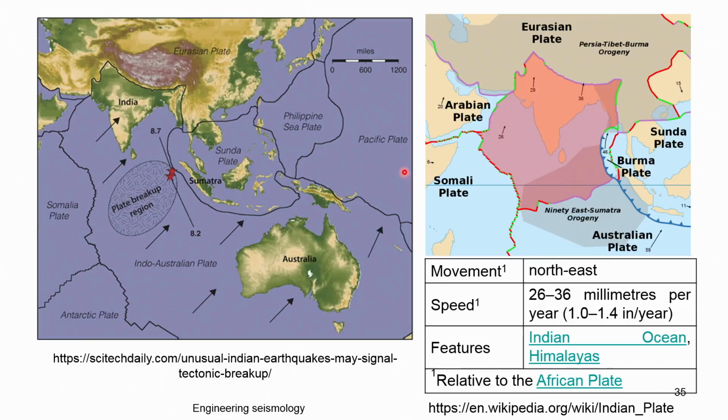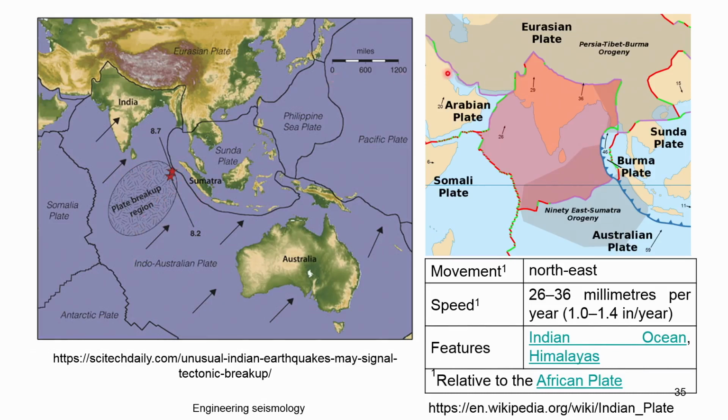You can see the plate tectonics again in detail here. This is the Indian plate, and the arrow indicates how much it is moving in this direction. Here you can also see the topography: the mountains in this region, and the plains where a lot of agriculture takes place. This is the portion separating the Australian and Indian plates, below the sea, where an earthquake was also reported, indicated by the arrow.